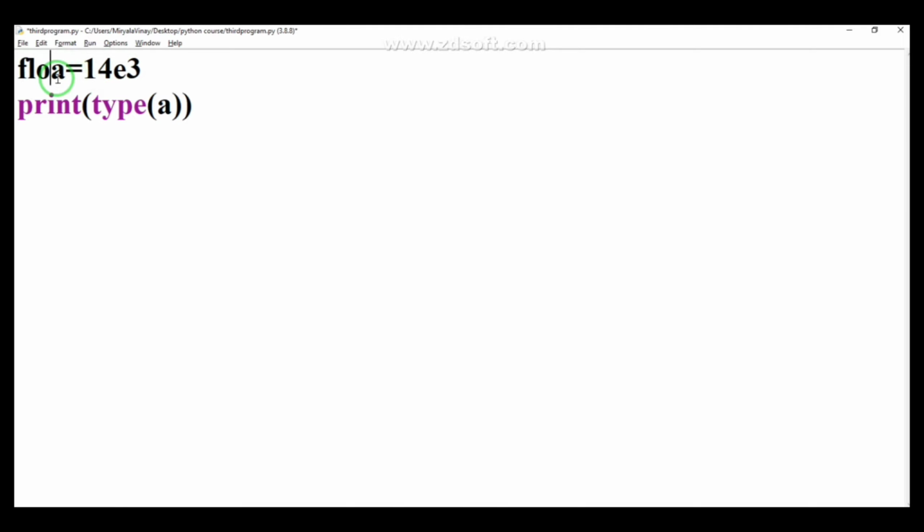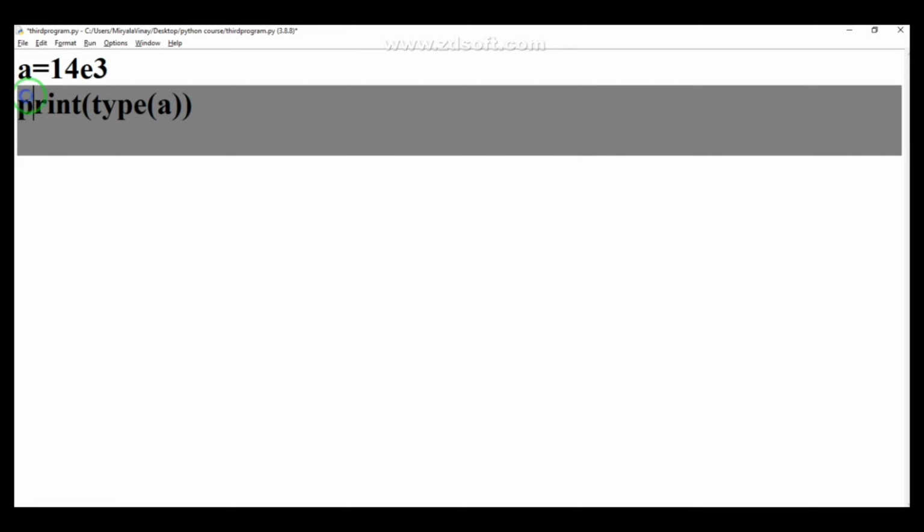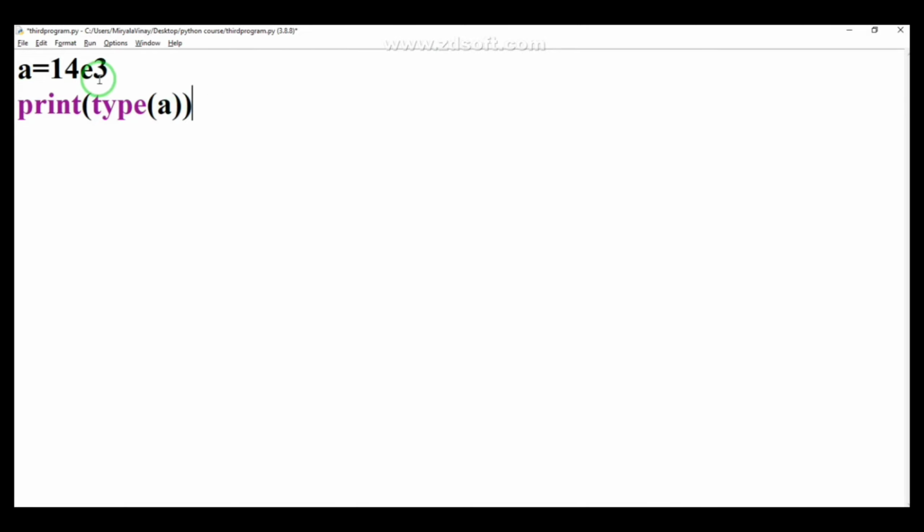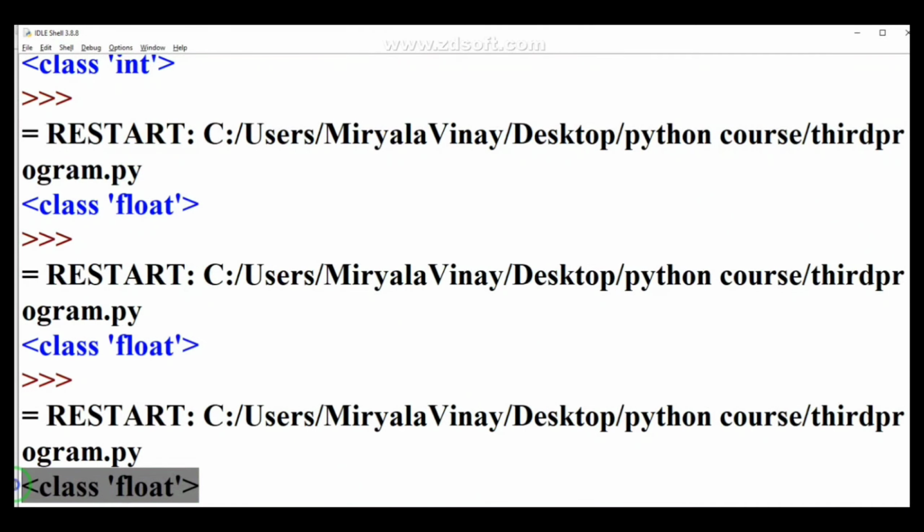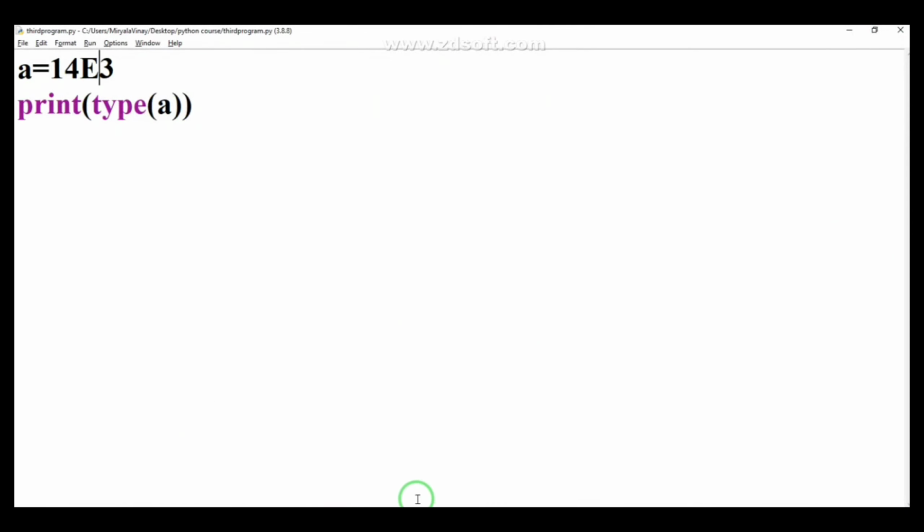And here I am not writing something like float a, but instead the Python interpreter implicitly and dynamically chooses what type of data it is. So you don't need to worry about mentioning int or float before the variable. I am not mentioning int or double, but simply assigning a value and checking what type of data it is, and it will be float only. If I change this small e to capital E also, it runs perfectly. You can see class float has been displayed. So that's all about the float data type.